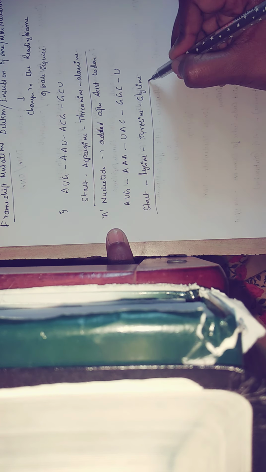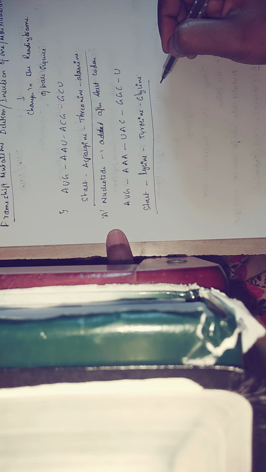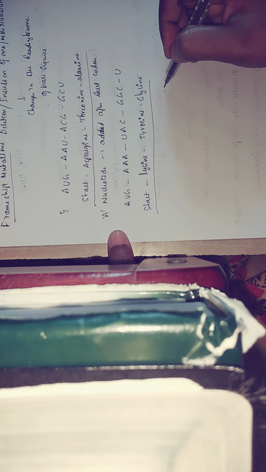Is it clear? There is a change in the reading frame because of the insertion of one nucleotide. This you will call a frame shift mutation. Is it clear what is meant by frame shift mutations?